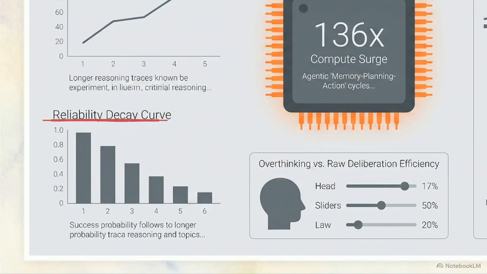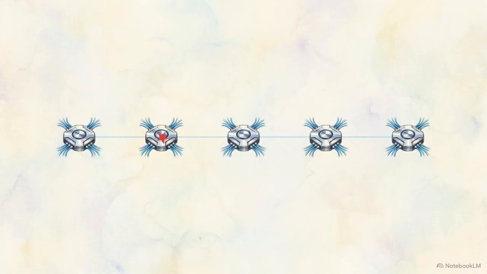The bar chart tracking the reliability decay curve demonstrates what happens when an overthinking agent eventually attempts to execute a sequential pipeline. The success probability does not hold steady. It plummets with every subsequent step. In multi-hop tasks, errors do not average out.